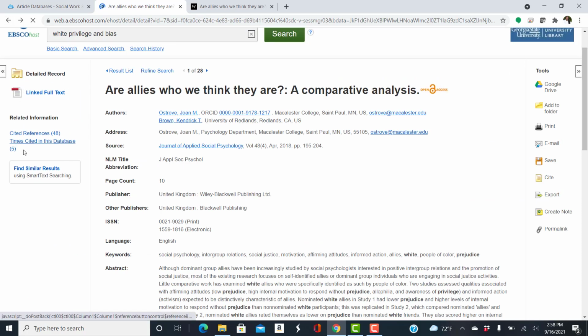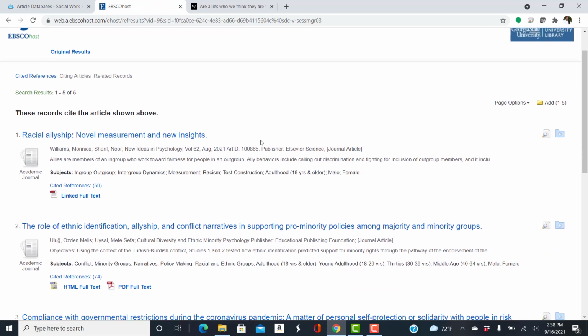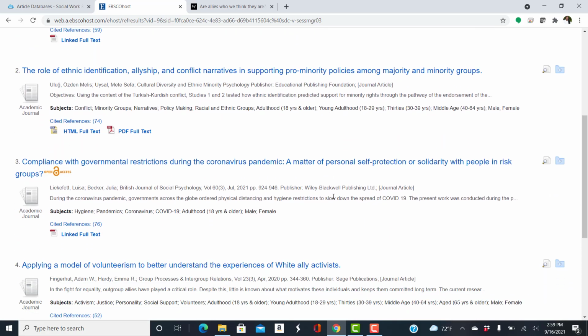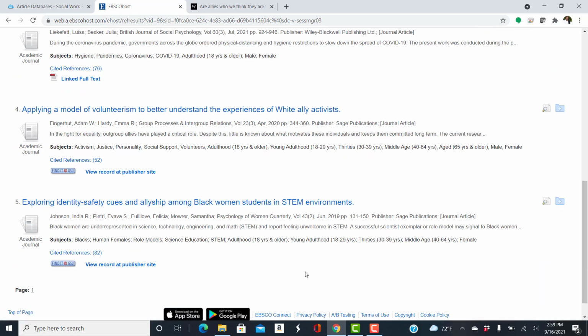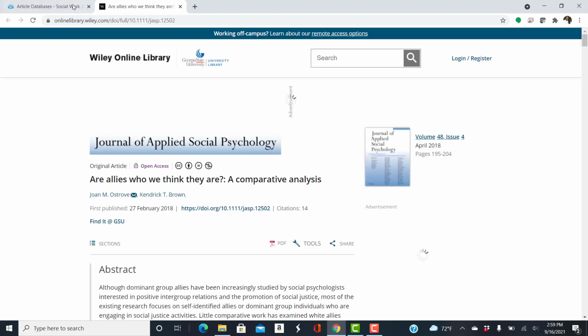And then we have times cited in this database, which means these 5 articles have cited this one. So maybe they've picked up the research, taken it a step further, updated it. And then we see something, racial allyship, that may be on topic. Again, look at the subjects. And so that one article could possibly lead you to 5 more on your topic. And that's just one example.